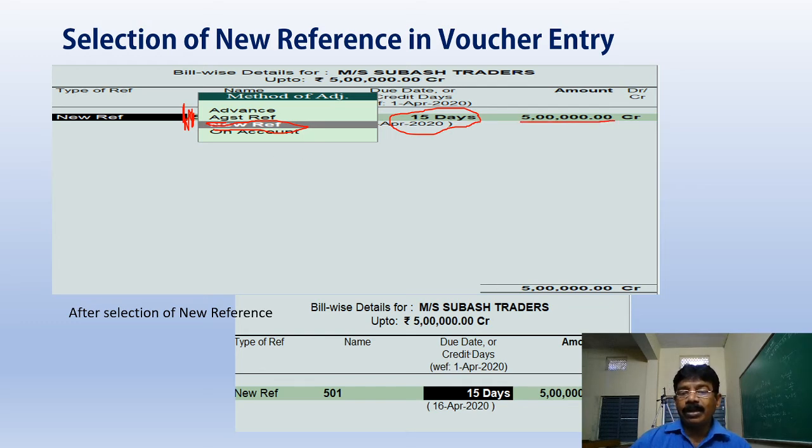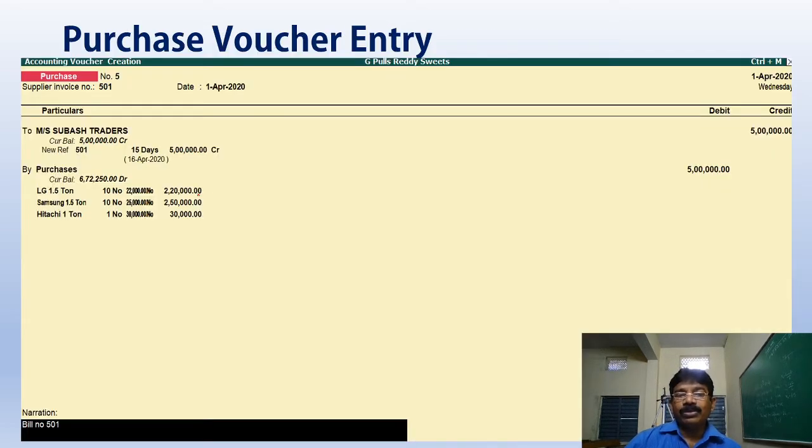When I press enter, I get this window: new reference, reference number 501, due date 15 days. From 1st April plus 15 days, it gives the due date 16th April, amount 5 lakhs. Press enter, and you will get the voucher we saw in the previous slide. Now we bought air conditioners, so select purchases.